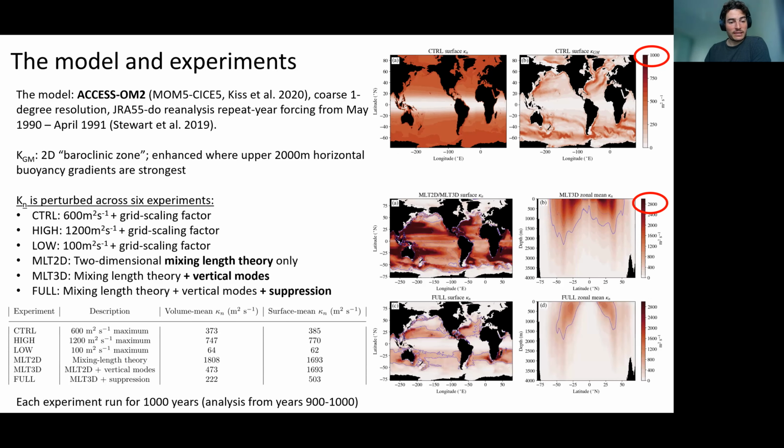The one that I will discuss in this talk is the full experiment. This is where we put in all of the different elements that are in Sjoerd's theory, including the effective mean flow suppression, which is really significant. As you can see, it reduces kappa N a lot throughout the whole ocean. Each of these experiments is run for 1,000 years, and I look at the last 100 years as a comparison. Obviously, we did a lot of analysis. I'm just going to pick out a couple of key highlights.